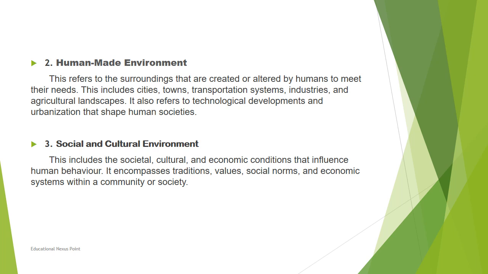Okay, coming to the next type of environment, that is social and cultural environment. This includes societal, cultural, and economic conditions that influence human behavior. This encompasses traditions, values, social norms, and economic systems within a community or a society. So the different cultural aspects or the societal aspects or the economic conditions depend on where they are living and what their norms and traditions are, and these traditions and values are almost attached to the geographical conditions where they live also.